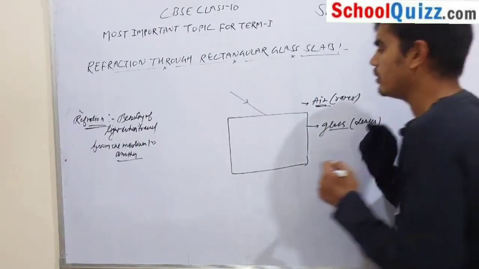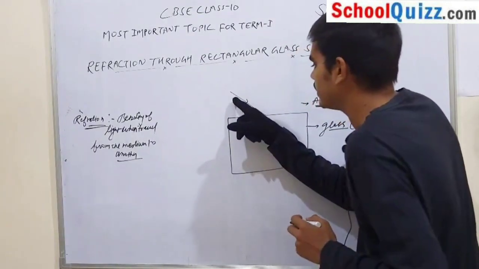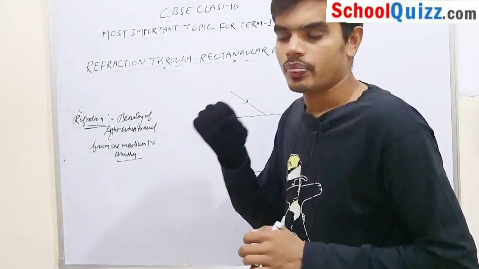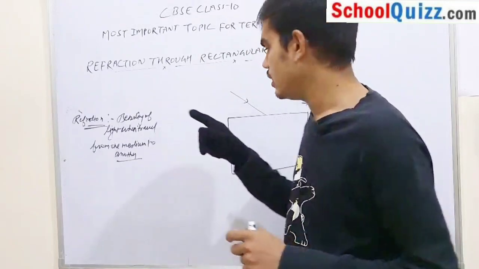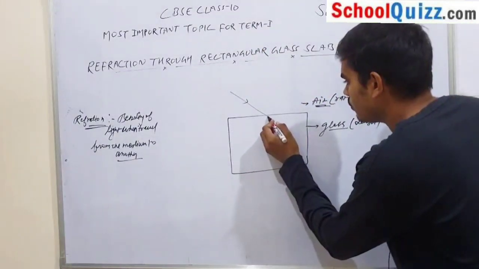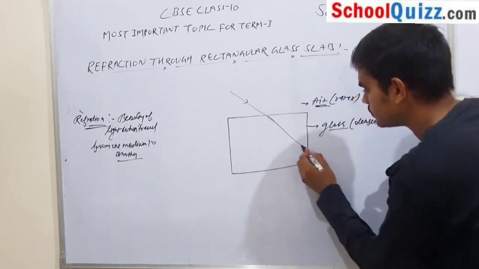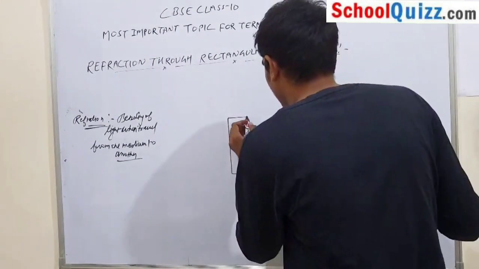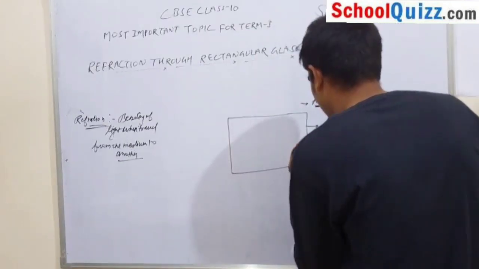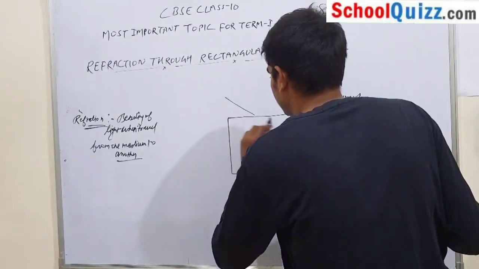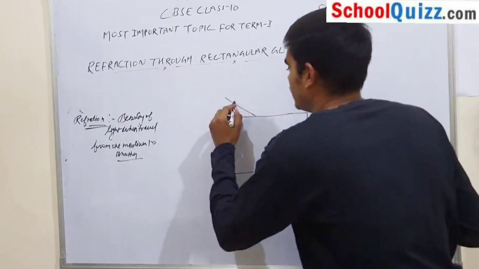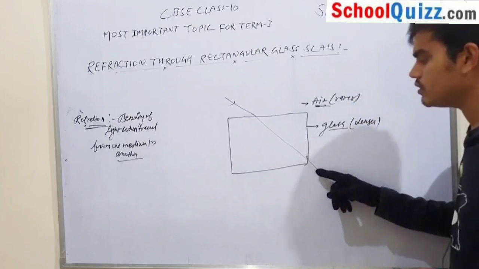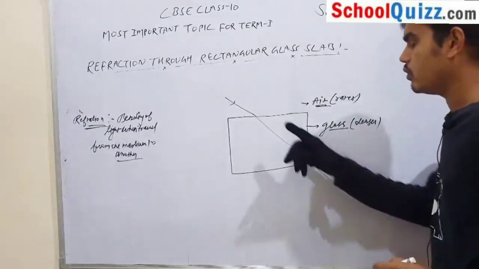Now we incident a light on the rectangular glass slab. What we have read till now is that light follows a straight path. So here we incident a ray of light, and this is the original path of light because it travels straight.